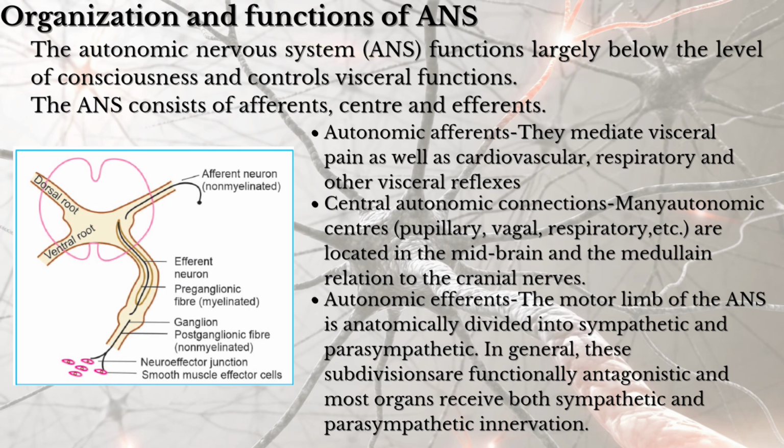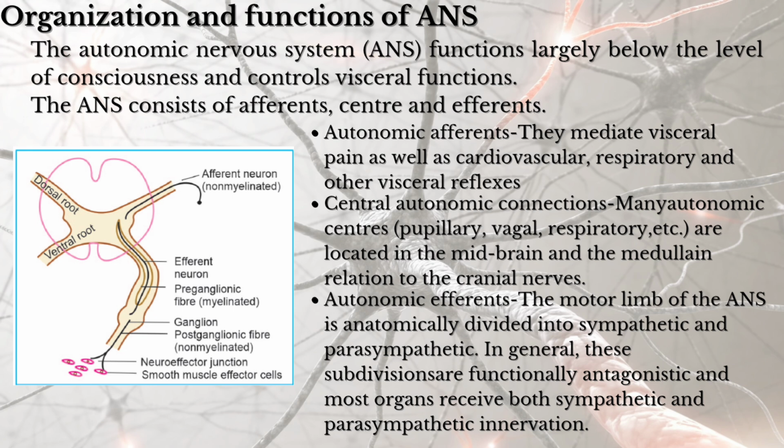The autonomic nervous system consists of afferent, center, and the efferent. So now we'll discuss one by one. Autonomic afferents mediate visceral pain as well as cardiovascular, respiratory, and other visceral reflexes. They are made up of non-myelinated fibers. For example, the parasympathetic afferents are carried by the 9th and the 10th cranial nerves. You can also refer to the picture which is attached to the slide.